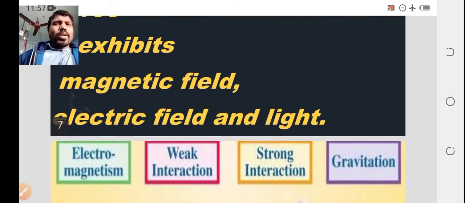What are the four types of forces we discussed just now? There are four fundamental forces in nature. One is the electromagnetic force.